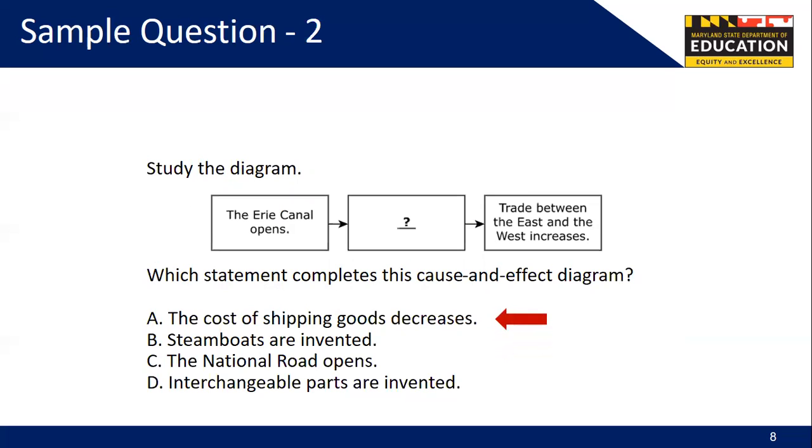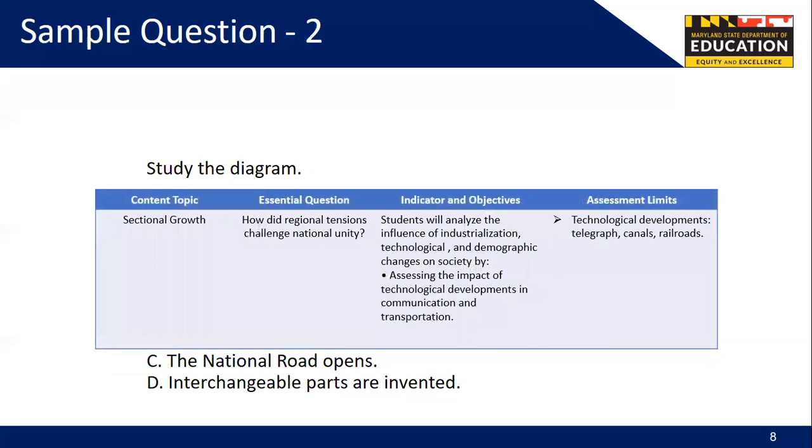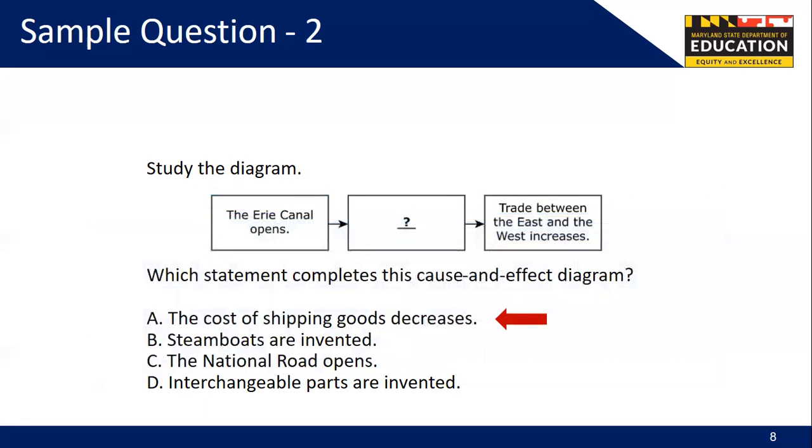Now we will refer back to the framework to understand how this question aligns to the assessment limits. Here is a snapshot of the framework from page 11. Reading the indicator and objectives, we will find that students will assess the impact of technological developments in communication and transportation. And if we go back to the question, students must use the information in the diagram to find the appropriate answer to demonstrate the impact that canals had on transportation.